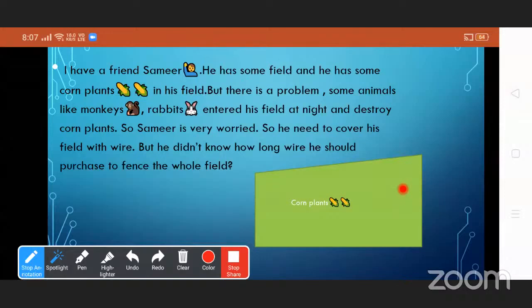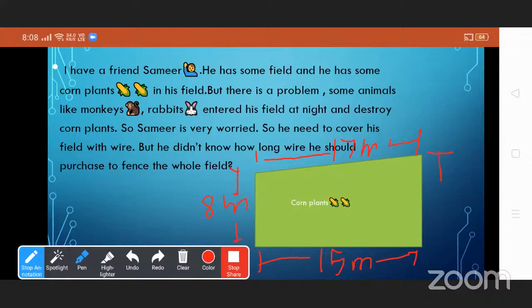Now see the length of the sides. This is 17 meter. This is 8 meter. This is 15 meter. And this one is 10 meter.